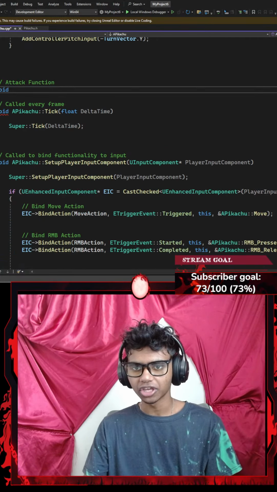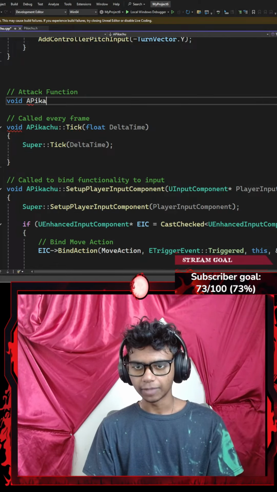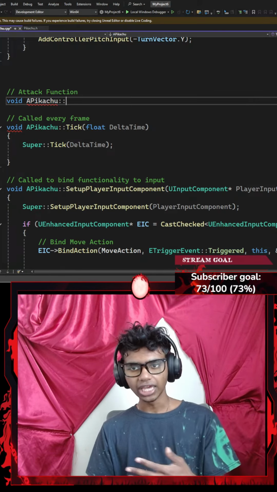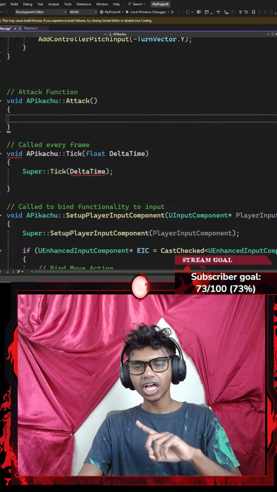I'm going to go ahead and create another void function now. This is going to be from my Pikachu class, so let's go with Pikachu, with a scope resolution operator that points towards my attack function. Let's go with attack, with a pair of parentheses and then a pair of curly braces. Now my attack function is going to go ahead and have